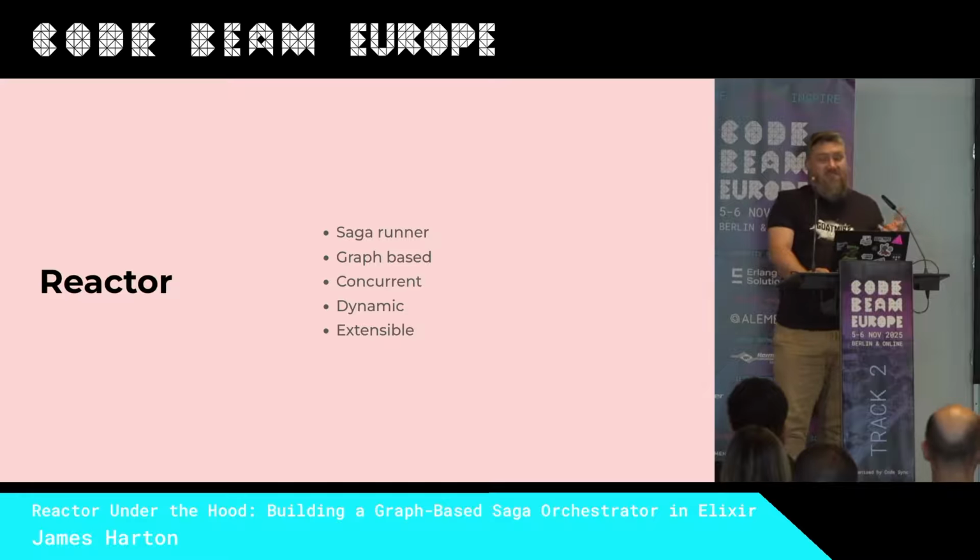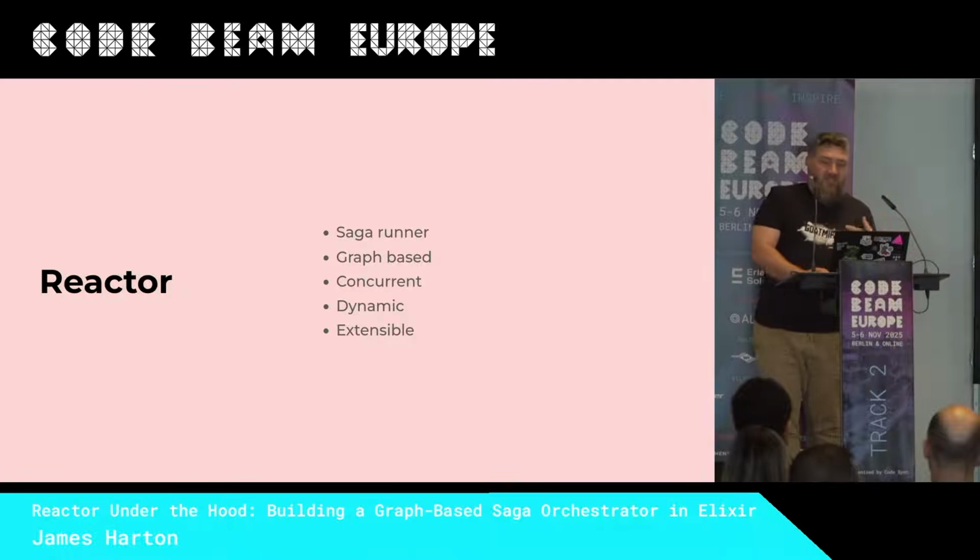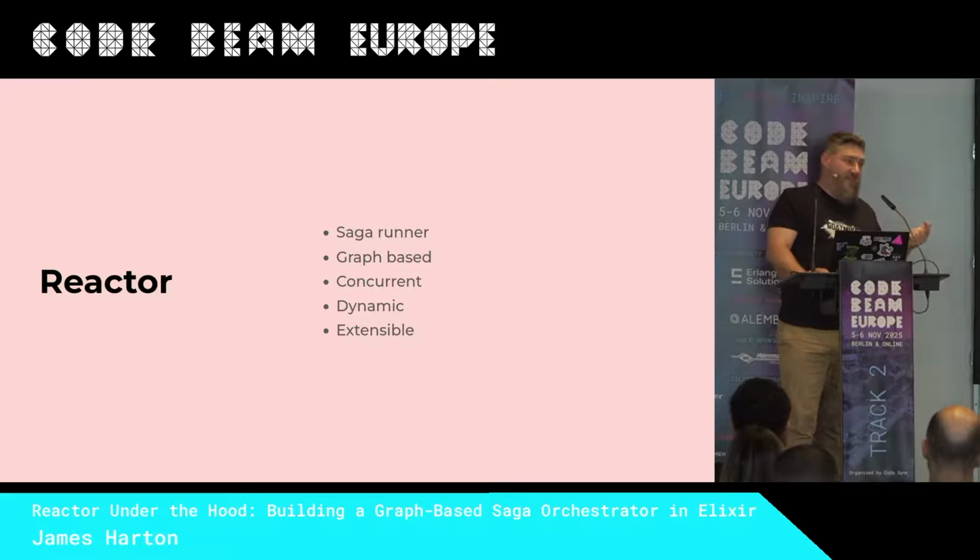Reactor's Saga system is designed to let you have transaction-like semantics across system boundaries by allowing tasks to both compensate for any failures they may have or undo any work they've done.